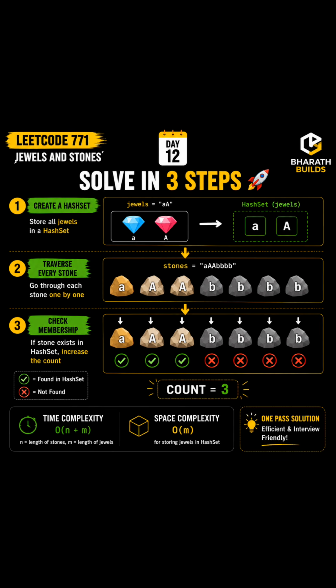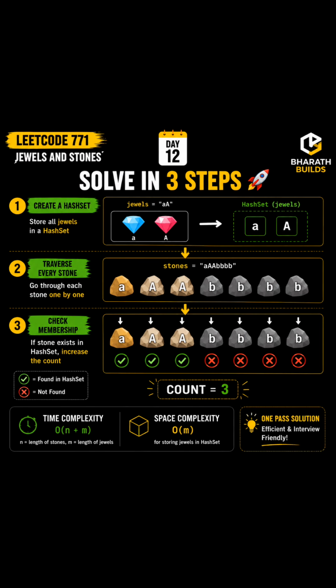Let's solve this problem step by step. At the very first step, I'm going to store the jewels in a hash set, because if there are duplication values, ಇದ್ರೆ hash set duplication values ನ remove ಮಾಡುತ್ತೆ.